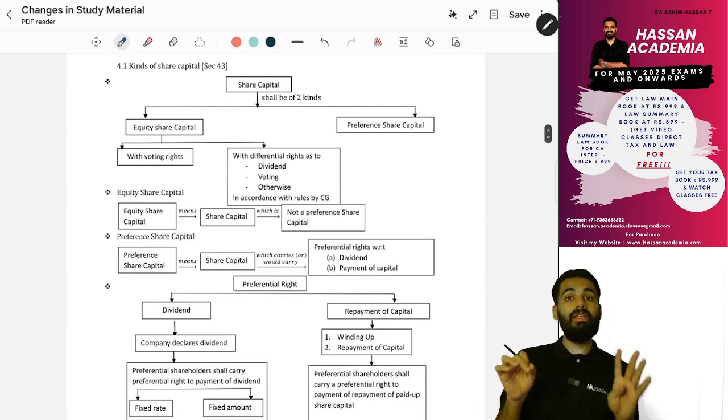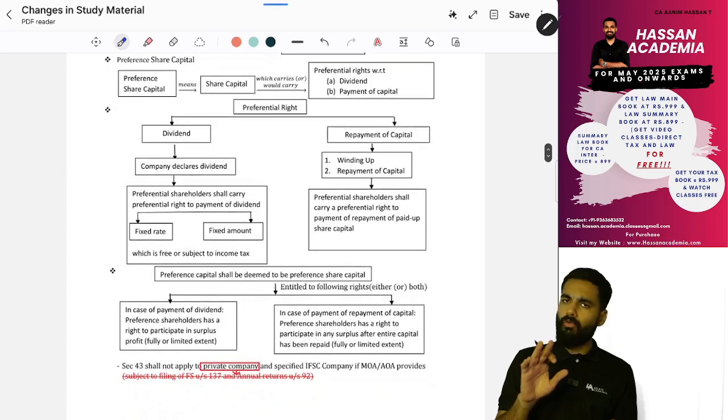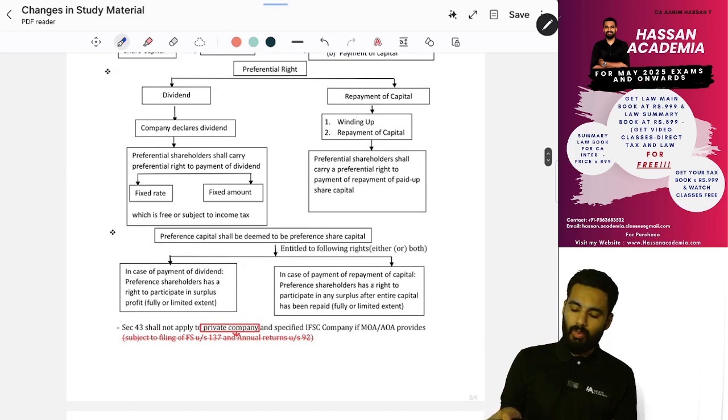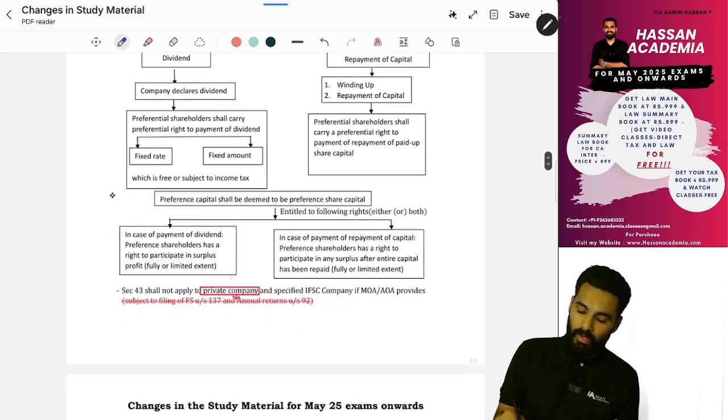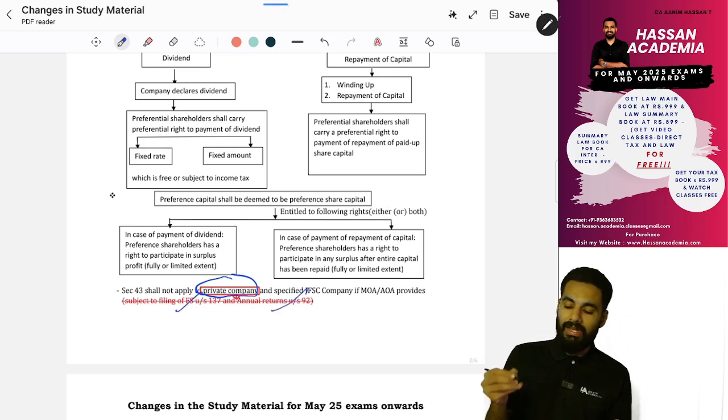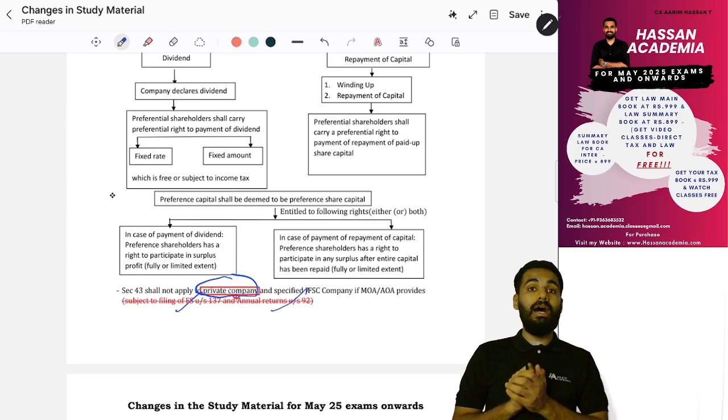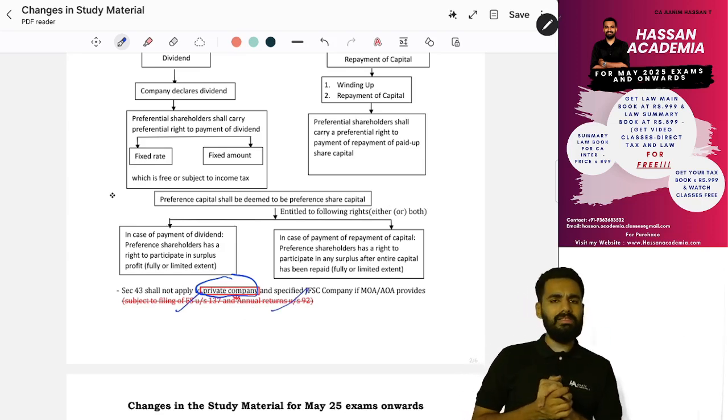Next, section 43, chapter 4. Chapter 4 is less important, but in this there is one thing they have removed: in case of a private company, if it complies with filing the financial statements and annual return to the ROC, then they don't have to comply with this section 43.